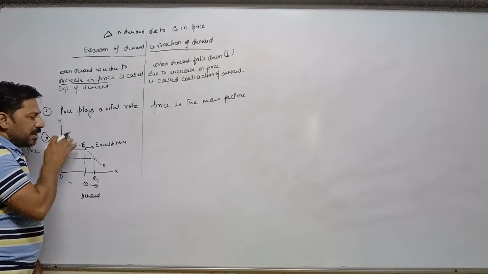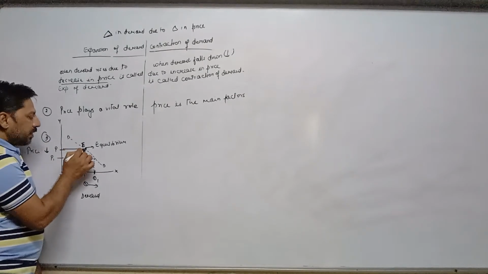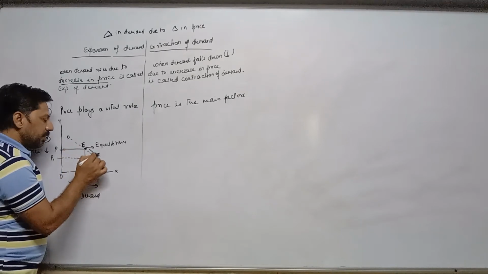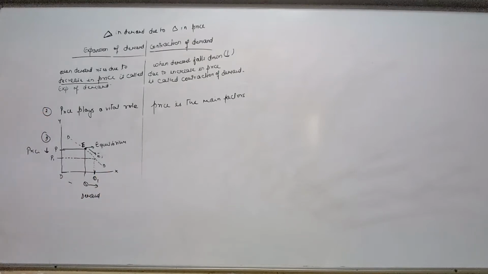The demand curve remains the same, sloping downward. Only the point moves from E to E1, which means the point moves downward to the right. So in case of expansion of demand, the equilibrium point moves downward to the right, from E to E1.